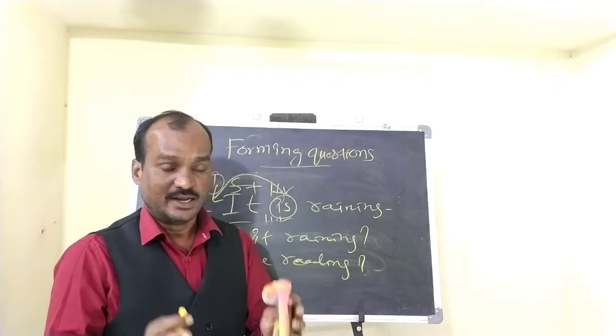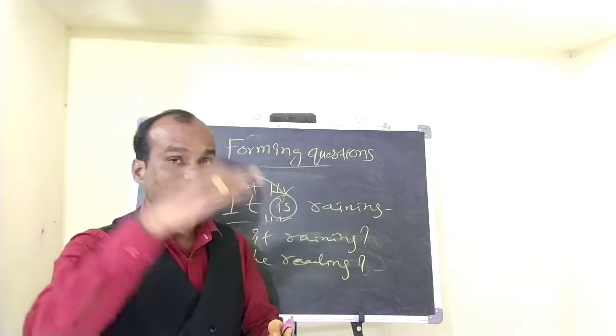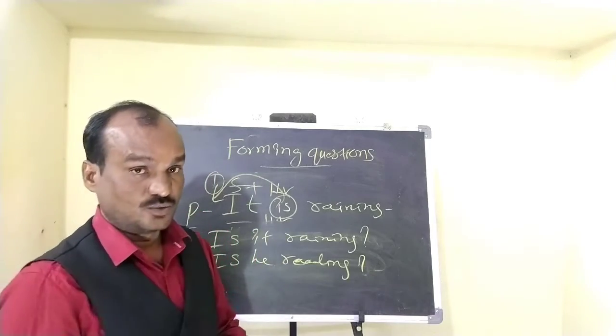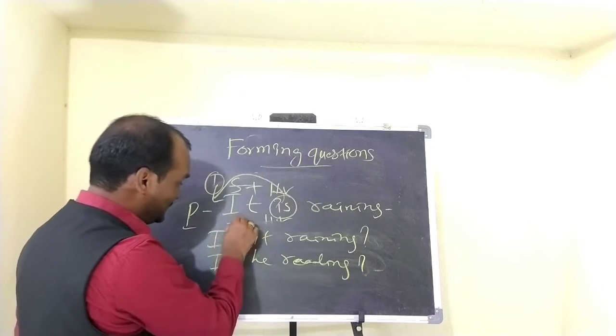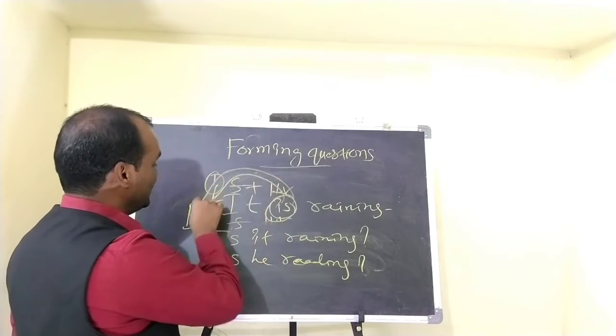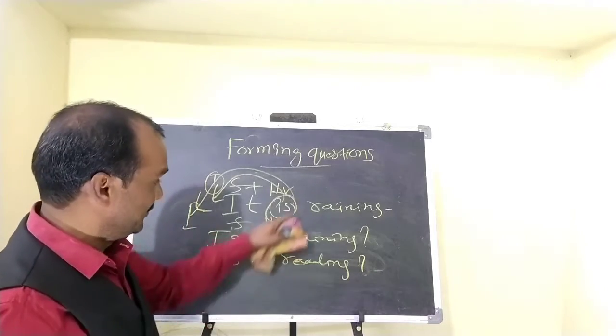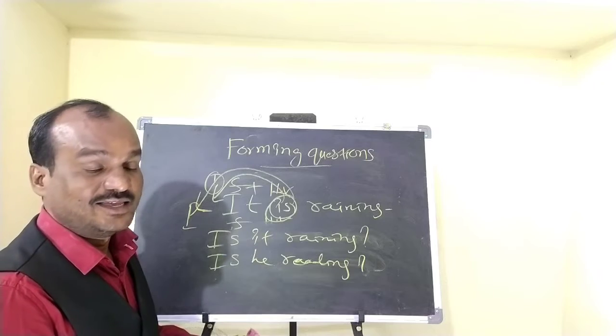If you want to change a positive statement into an interrogative one, you need to place the helping verb of that sentence before the subject. This is the subject, and this is the helping verb. If you place this helping verb before the subject, it becomes an interrogative sentence, right? They are reading.